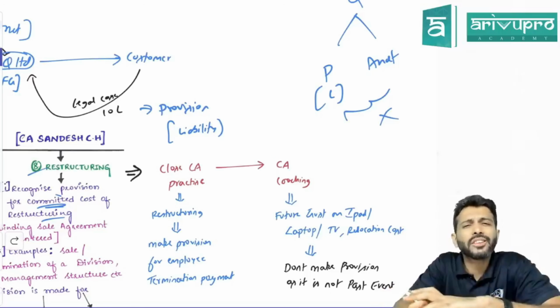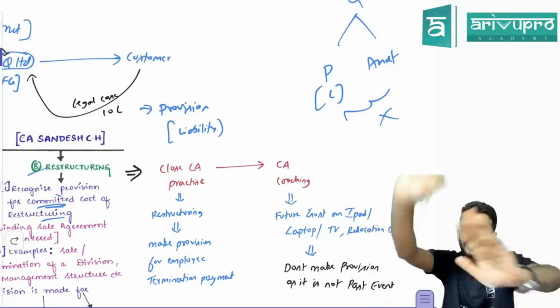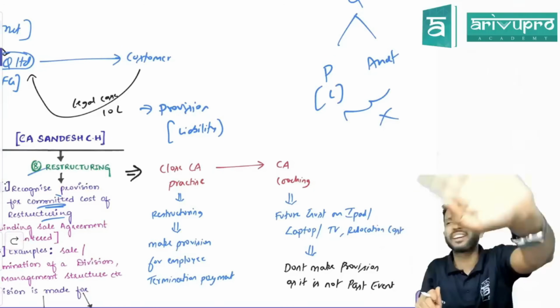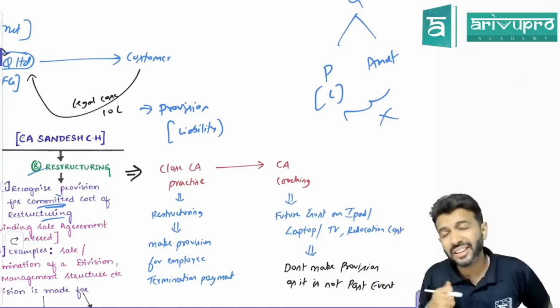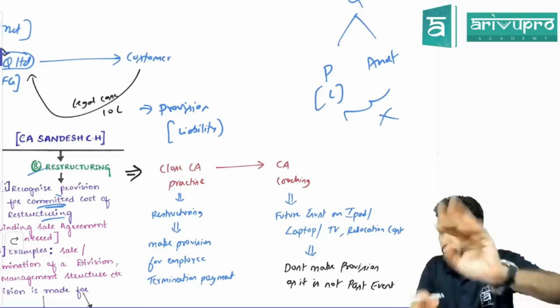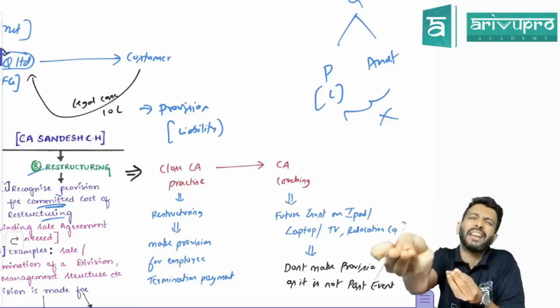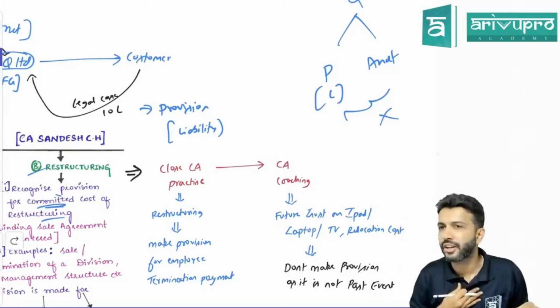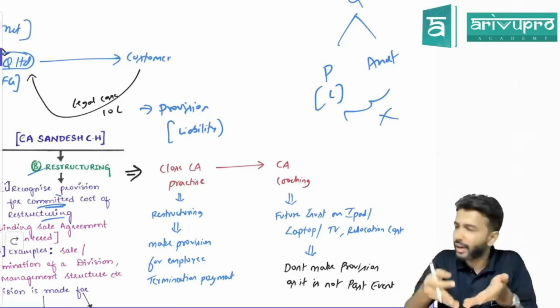That means those employees, will I keep them now, or will I say tata bye bye? I've decided to stop my practice, so I will say tata bye bye. So can I say tata bye bye empty handed, or do I have to pay some money and then say tata bye bye? Usually when you fire an employee, you will not fire them just like that. You will pay some money and then say, okay, thanks for your efforts. See you in the next life. Correct? Yes, this is a normal thing.